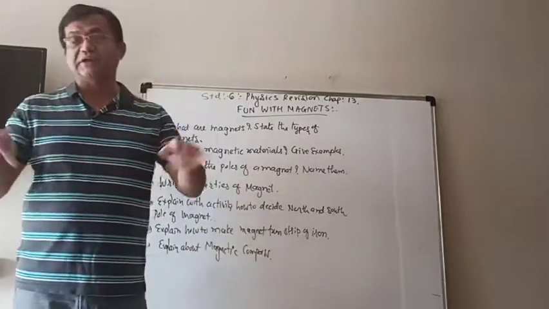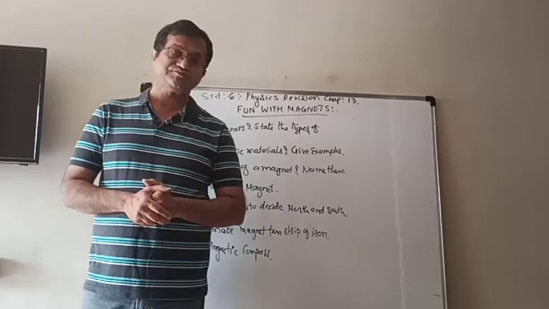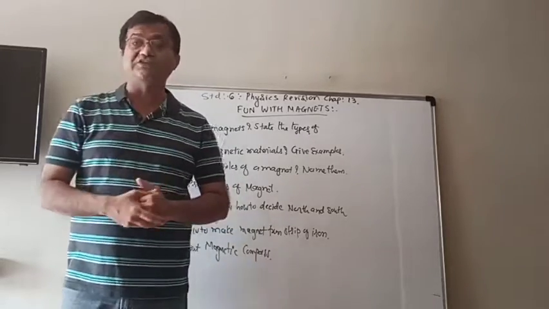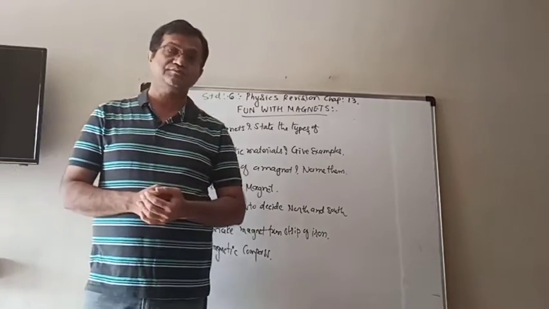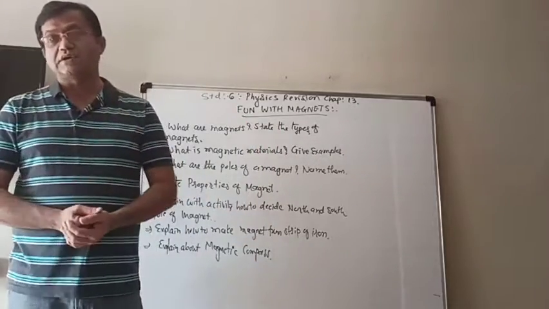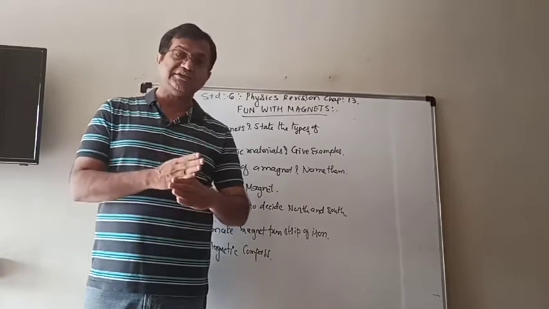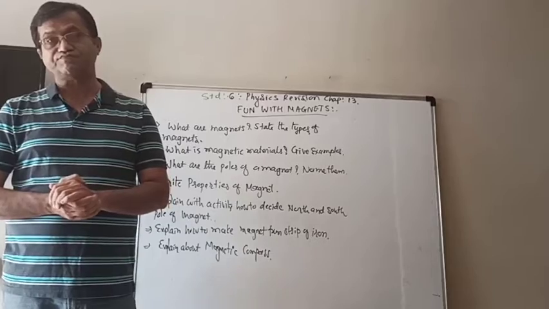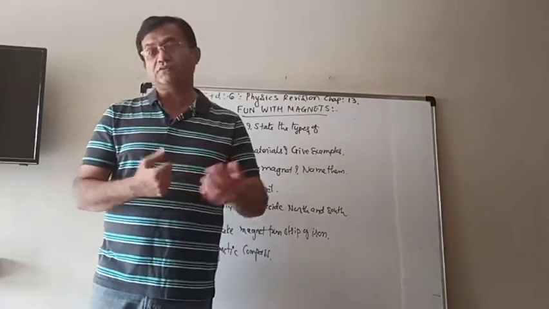The rectangular one is known as a bar magnet. Then the U-shaped horseshoe magnet, ball magnets, and the magnetic needle, which is used in the compass, etc. So there are different types of artificial magnets. You have to practice the figures of those magnets also.